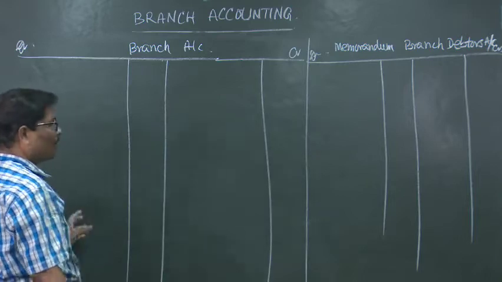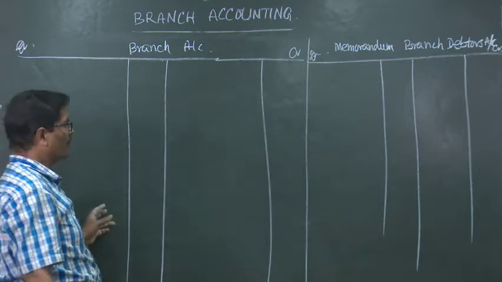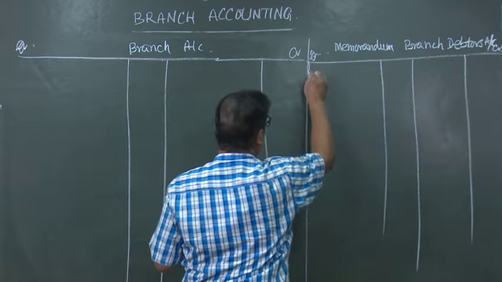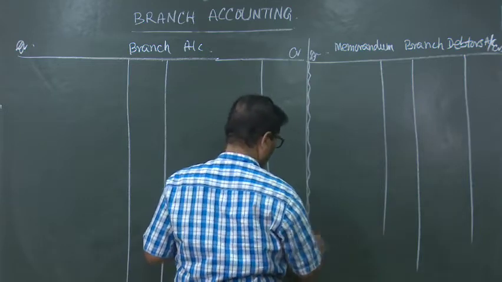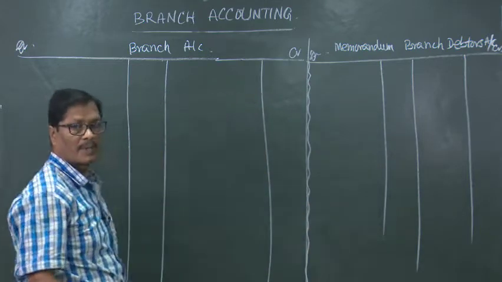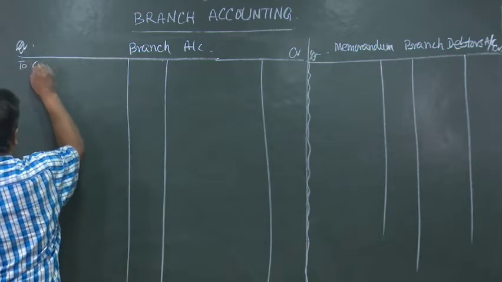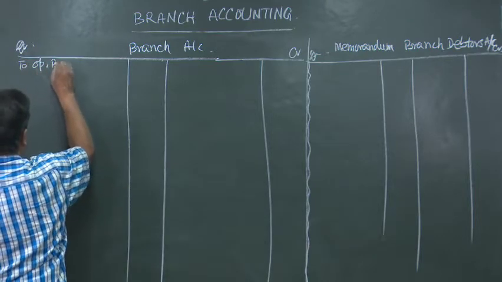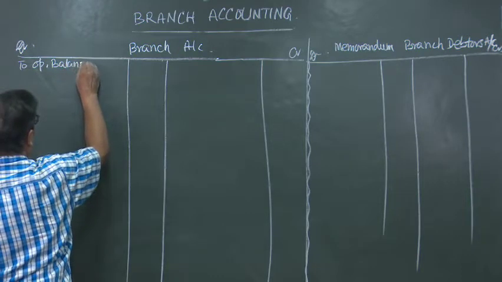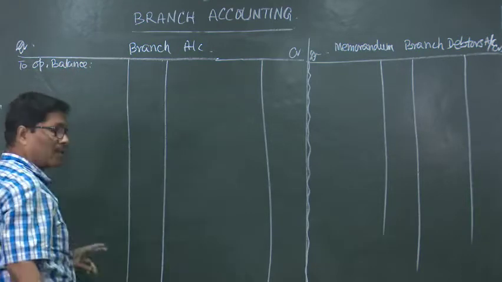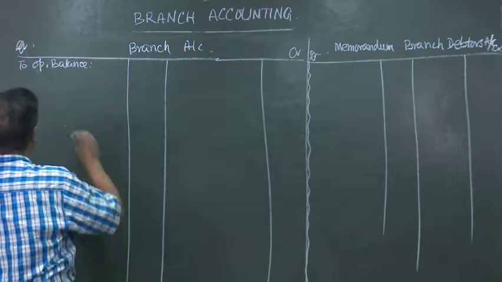First of all, the opening balances will be there in the branch account. To opening balance of all the assets. What are the assets?